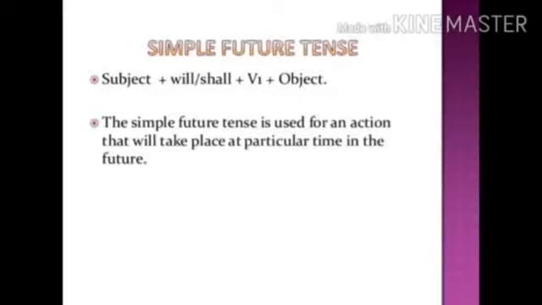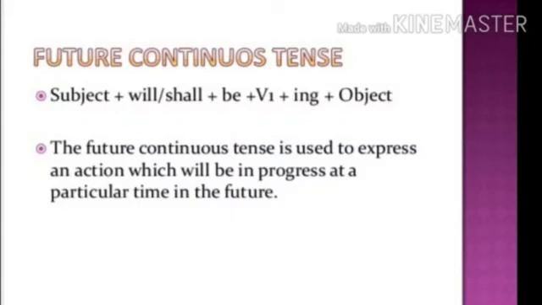Now I want to change the example. Earlier I used the example play. Now I will take the example reach. From that we can get: I will reach, you will reach, we will reach, they will reach, they shall reach. If it is future progressive tense, I will be reaching, we will be reaching, they shall be reaching. Okay, and one more clarification: will and shall.